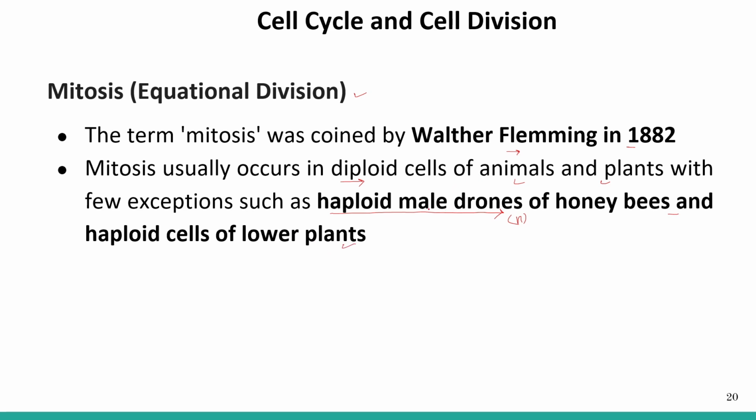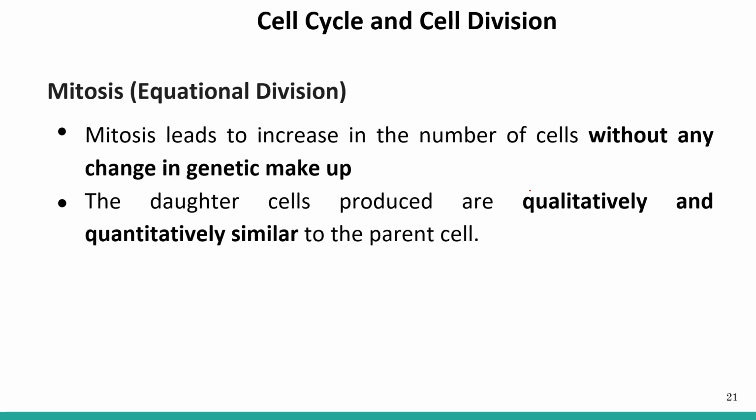In male drones of honeybee, what is happening? They are haploid, and mitosis takes place in the male drone during the formation of sperms. Sperms have the haploid number, so sperms are formed by mitosis in male drones of honeybees.